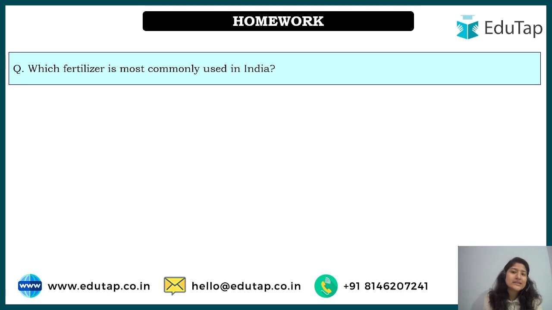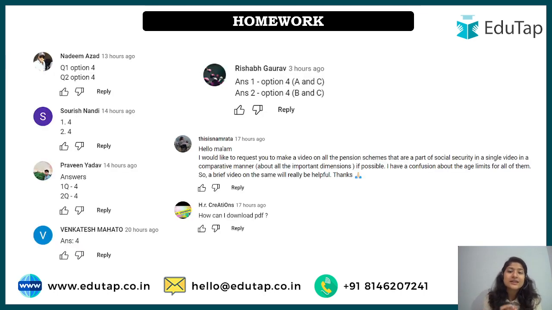Currently we have only this data. If more guidelines are issued, we will definitely discuss them with you. So the question for you is a very simple one: which fertilizer is most commonly used in India? You should be aware of this, because if you use this scheme as an argument in descriptive writing, you should have a fair idea. You can also use examples, such as what percentage of fertilizer is used in which amount, and other things like that. So these are the topics of the last session.